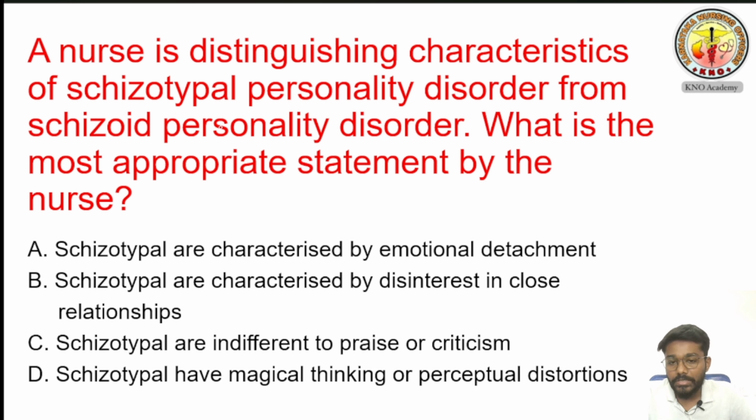So in this question, you have to identify the schizotypal personality disorder characteristics. The first option is schizotypals are characterized by emotional detachment. Schizotypals are characterized by disinterest in close relationships. Schizotypals are indifferent to praise or criticism. Schizotypals have magical thinking or perceptual distortion. So please mark your answer and we'll go to the next question.